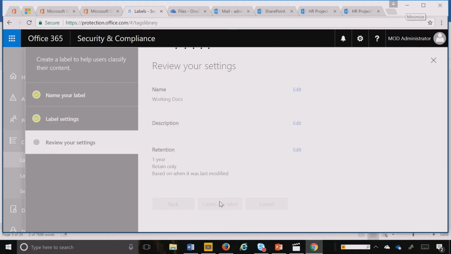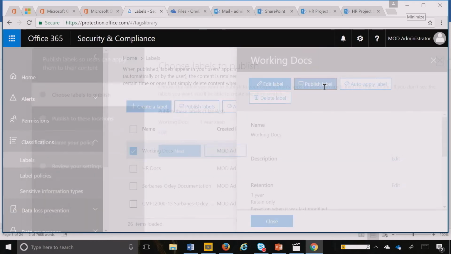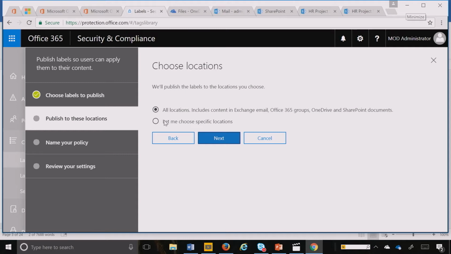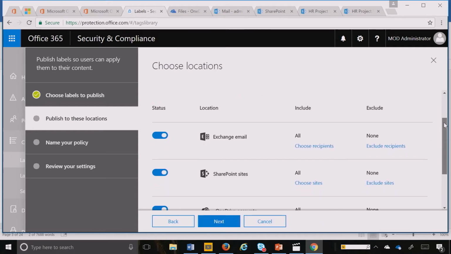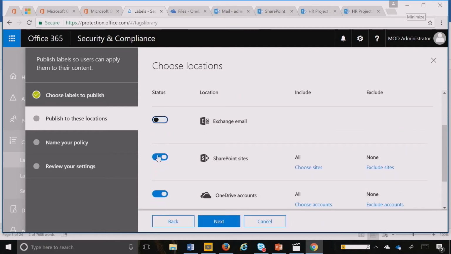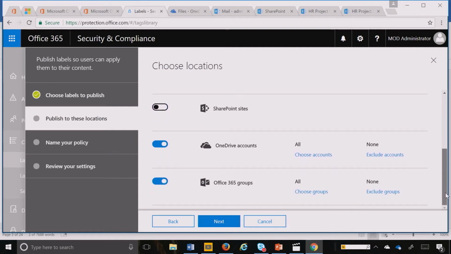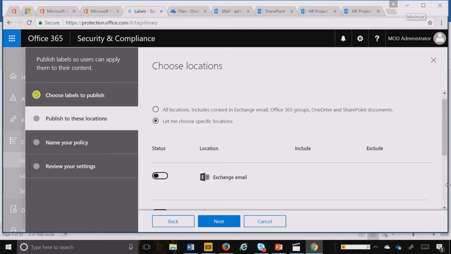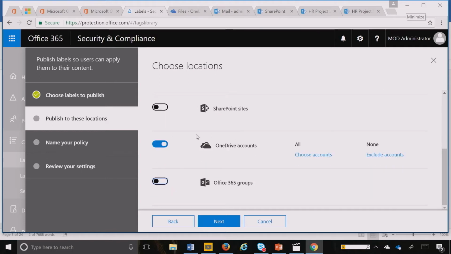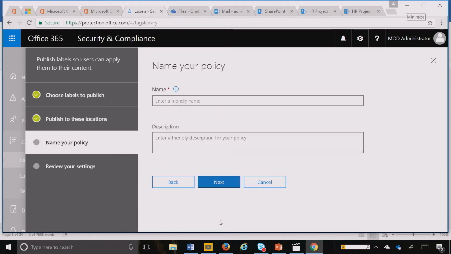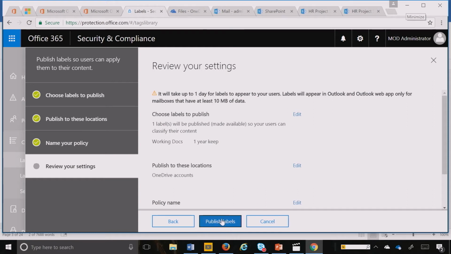I create that label, and now I can very quickly come in and publish that label to OneDrive. I come back here. I'm sure you're familiar with this screen now. I'm going to turn off Exchange, SharePoint, just leave OneDrive open, close my groups. I just want to make sure that I close everything. And then I hit next. Then I give it a name. And then I am good to go.